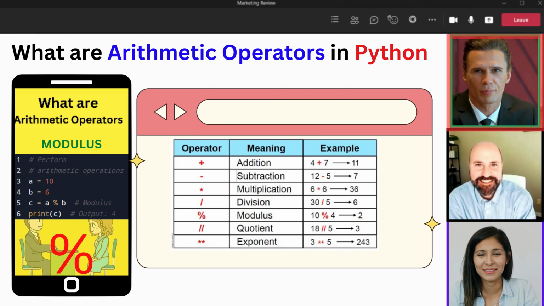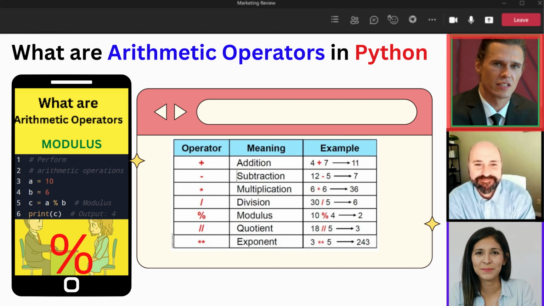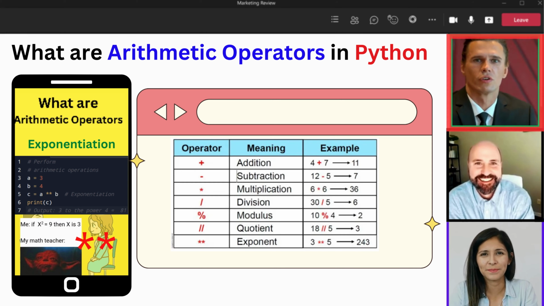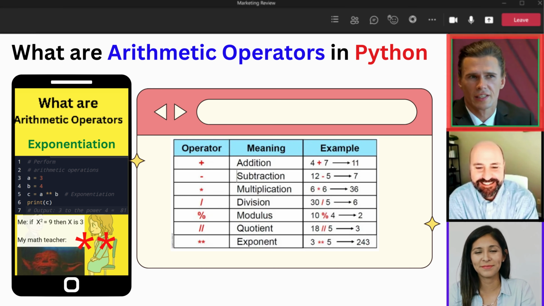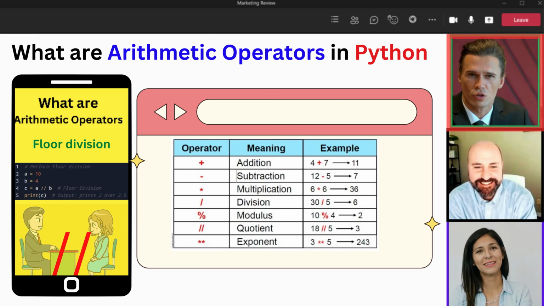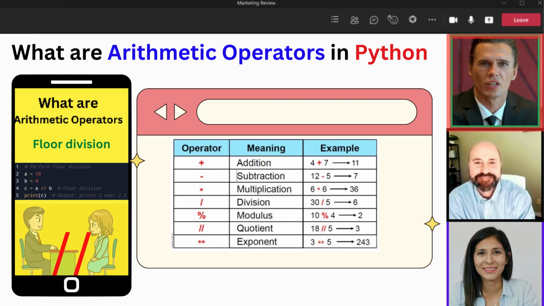Ampersand, modulus, which returns the remainder when one number is divided by another. Exponentiation, which returns the result of raising one number to the power of another. /, floor division, divides one number by another and returns the quotient as an integer by removing the decimal part.